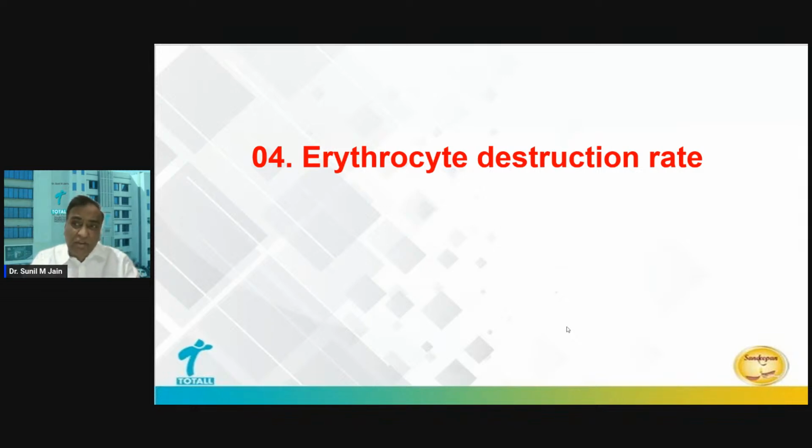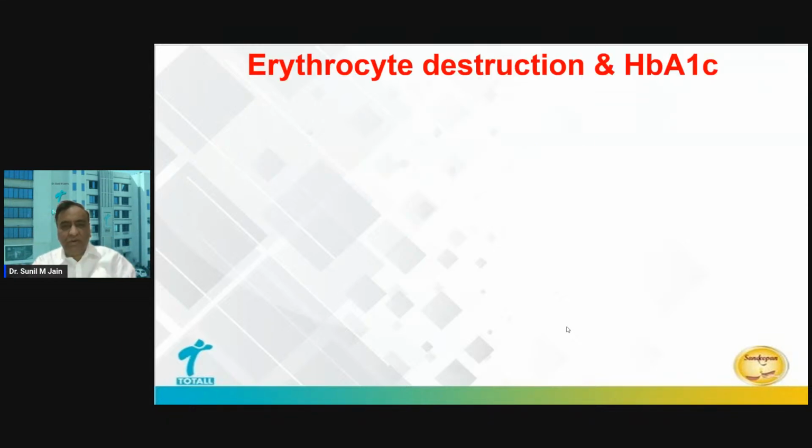Since we are considering an RBC lifespan of 120 days, that's how we calculate the percentage of hemoglobin bound to glucose, and that's how we give a prediction of the estimated average glucose. Now, in any clinical scenario where RBCs are destroyed at a faster rate, obviously the hemoglobin will not have an opportunity to bind to the glucose, will disappear, and that's how this relationship of hemoglobin to glucose over 120 days will be spoiled.